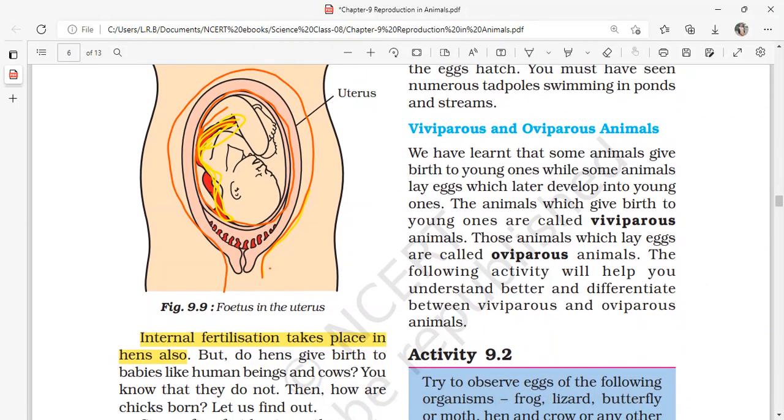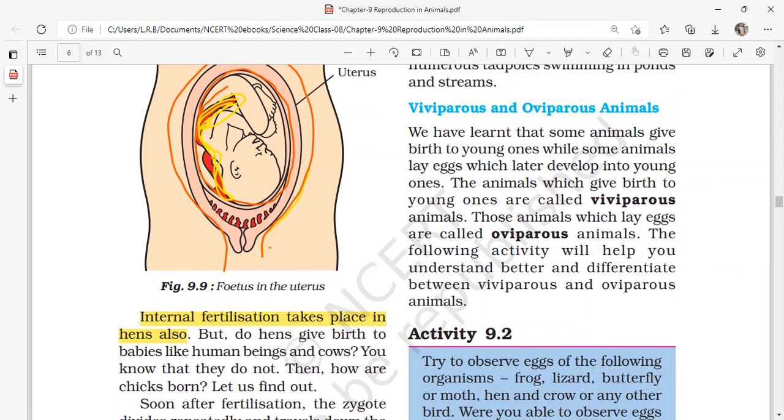Viviparous and oviparous animals. Let us see what these types of animals are. We have learned that some animals give birth to young ones, while some animals lay eggs which later develop into young ones.